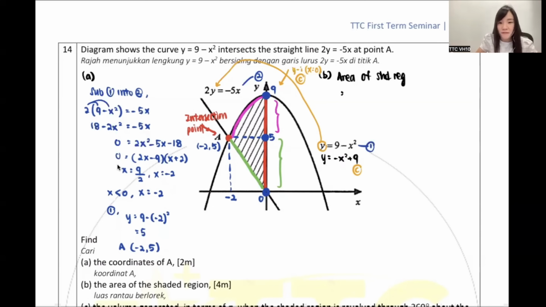So you need to find them separately, okay? So isn't it you guys can find the pink one? Okay, I put pink also, okay, pink. And then after that, you find the green. And then after that, you add them together. Isn't it you guys should be able to get the answer? Understand, right? Okay, I show you guys the working first.